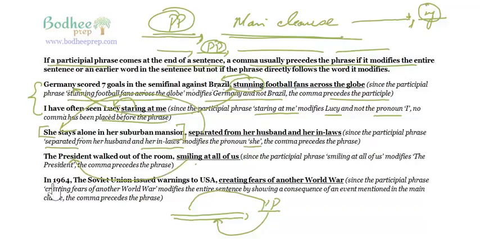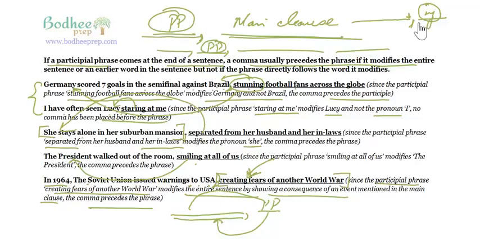It says here, in 1964, the Soviet Union issued warnings to USA, creating fears of another world war. Since the participle phrase creating fears of another world war modifies the entire sentence by showing a consequence of an event mentioned in the main clause, the comma precedes the phrase. So this basically is modifying the entire sentence. The Soviet Union issued warnings to USA, and as a result of that, something happened. That something happened has been put here in the ing form, and therefore we have put a comma.